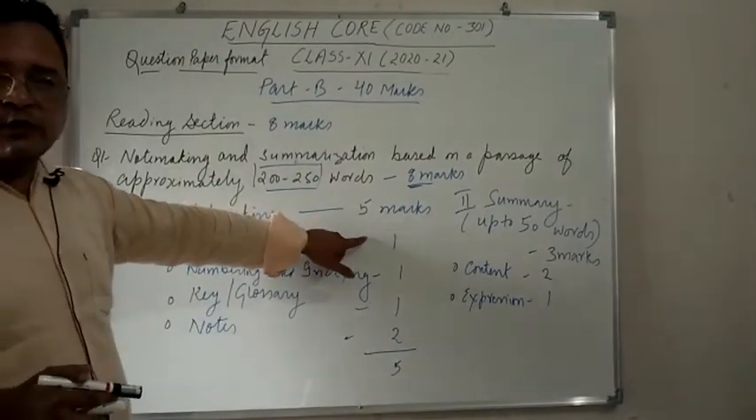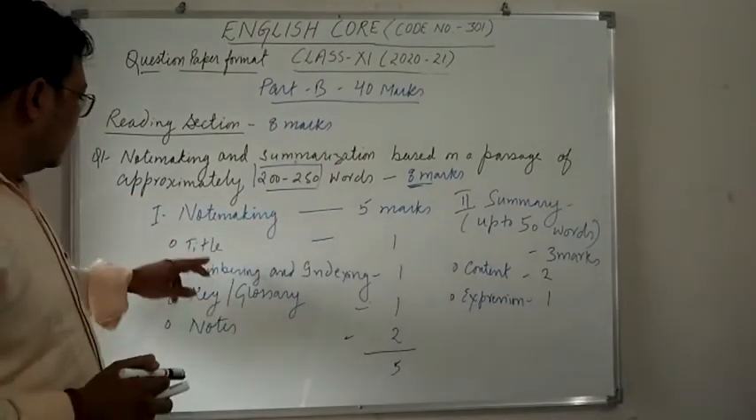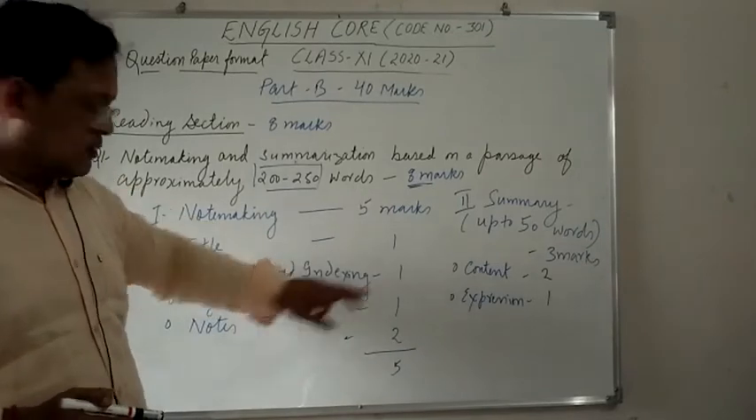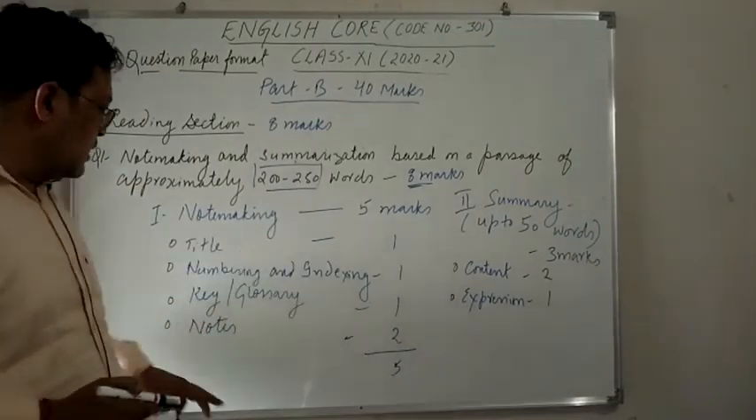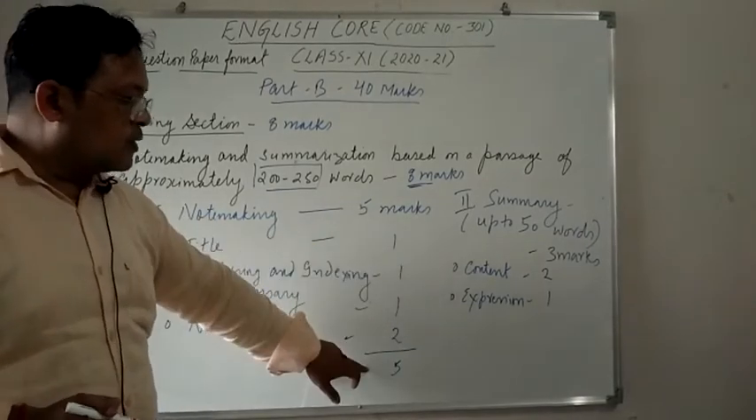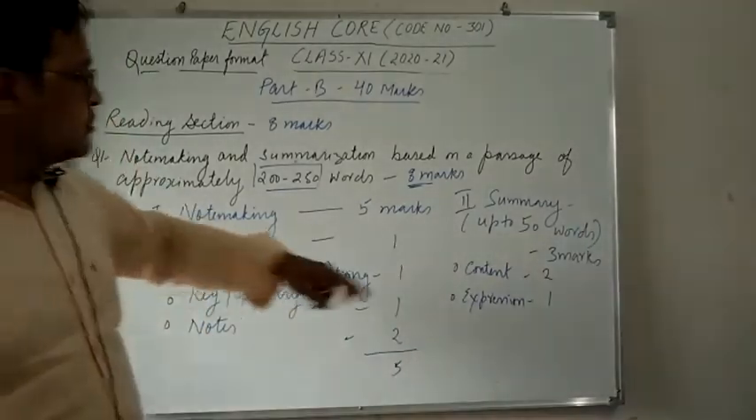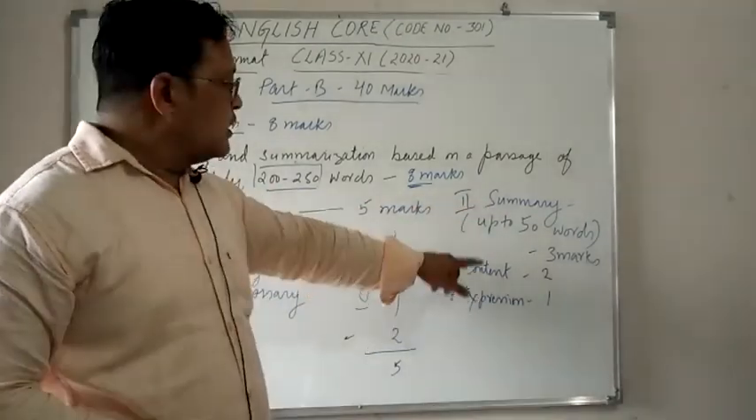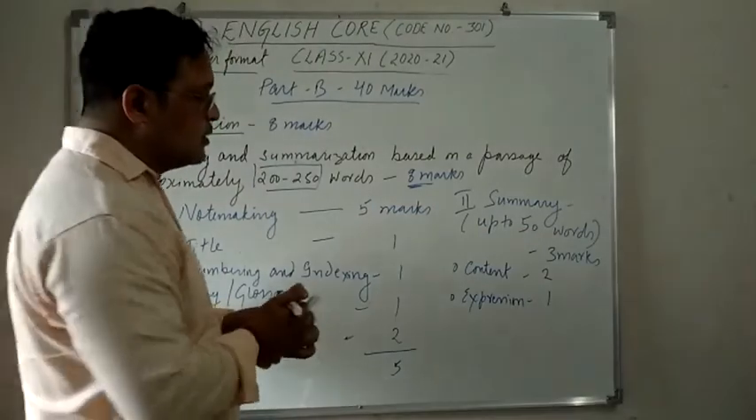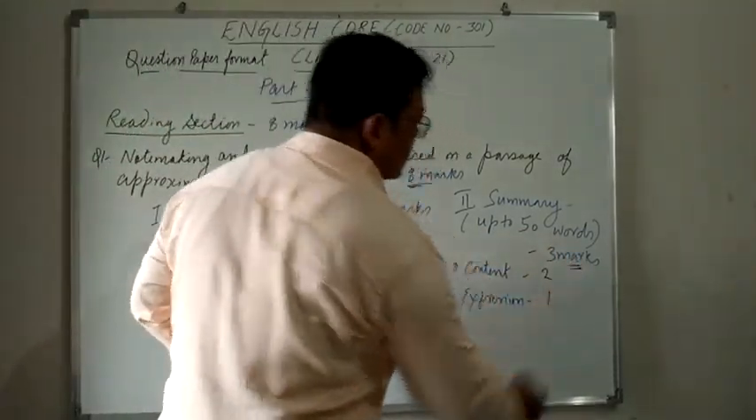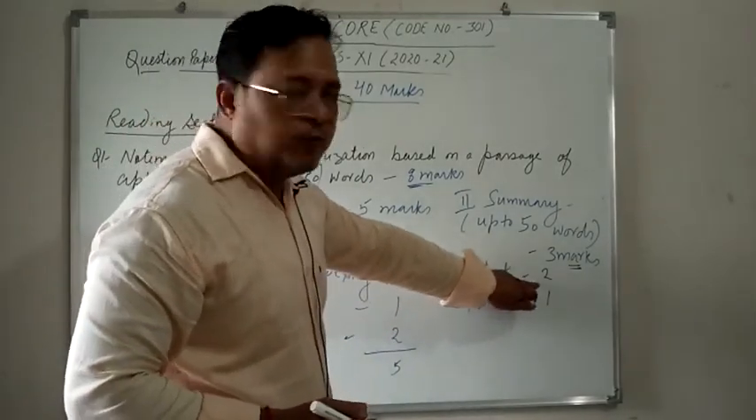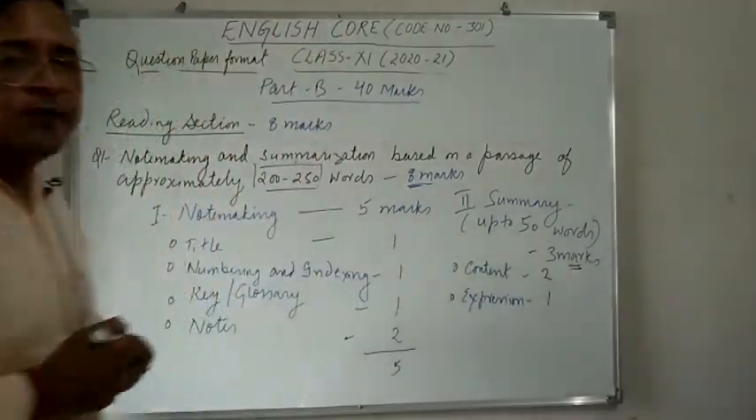The distribution of the 5 marks is as follows: title 1 mark, numbering and indexing 1 mark, key and glossary 1 mark, notes 2 marks. Total 5 marks. Next comes the summary. Summary will be up to 50 words, and this question will be of 3 marks. Content will be of 2 marks and expression will be of 1 mark.